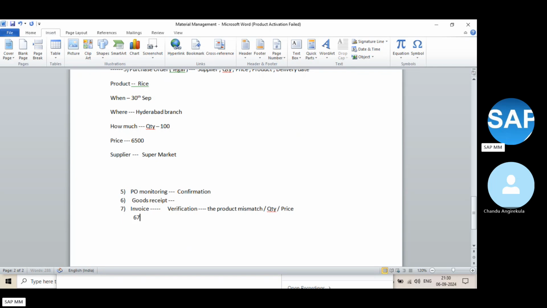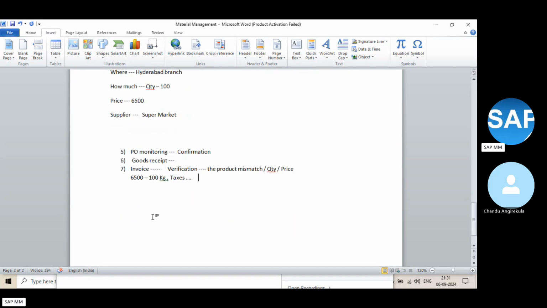It must be 6,500 for 100 kgs because he agreed. So the invoice should be 100 kgs, 6,500, plus any taxes, because he agreed there is no cost of delivery. We don't have any additional cost because the delivery cost was zero. Right? So all this information we need to verify, and then we are ready to pay the amount.